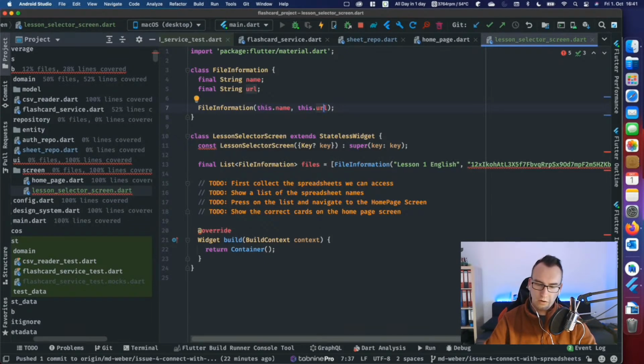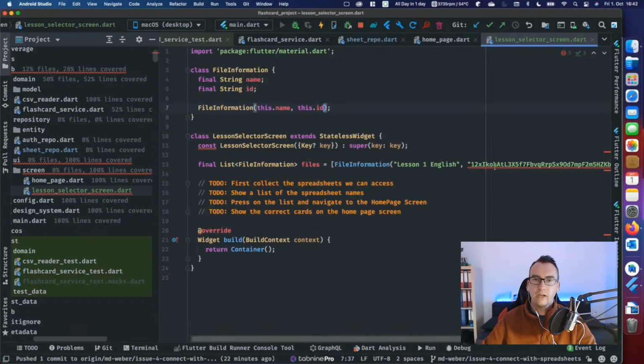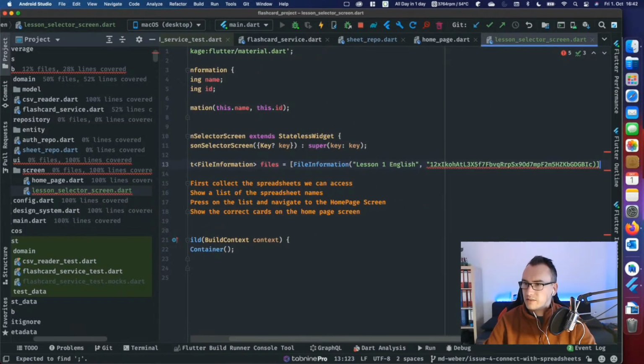Takes surprisingly long. Yeah, file ID or short ID, because we are already in the file information. Good. So why is that not working? Good. So, and that would be the first file information that we have.